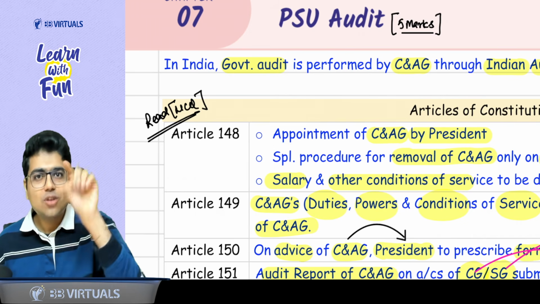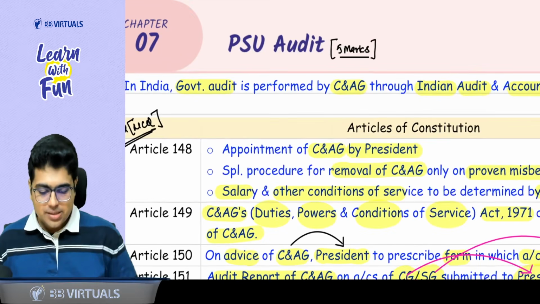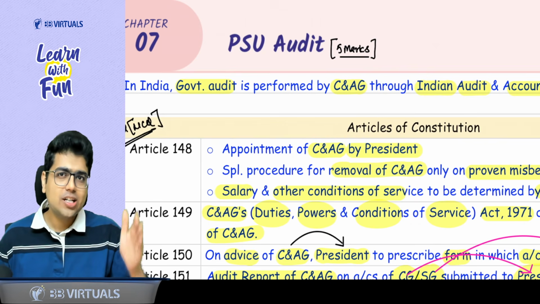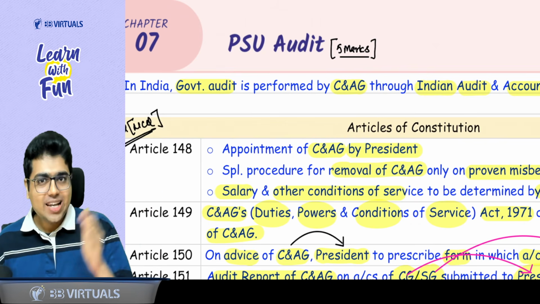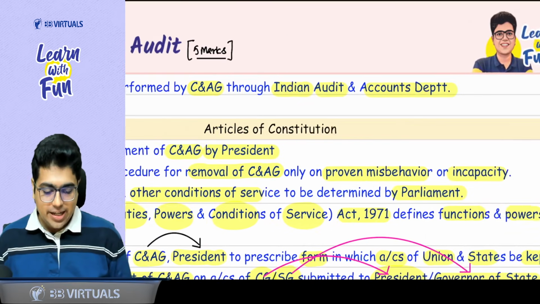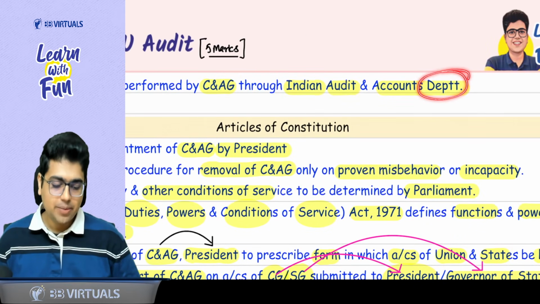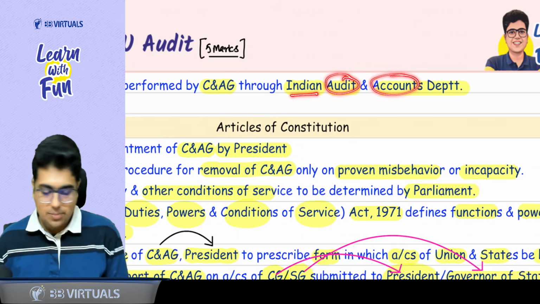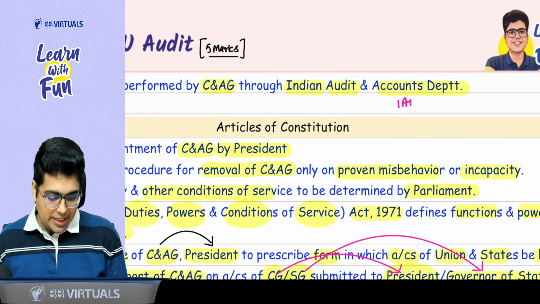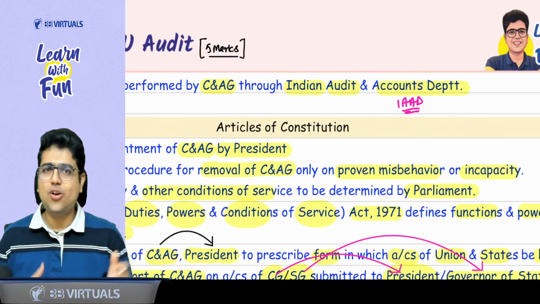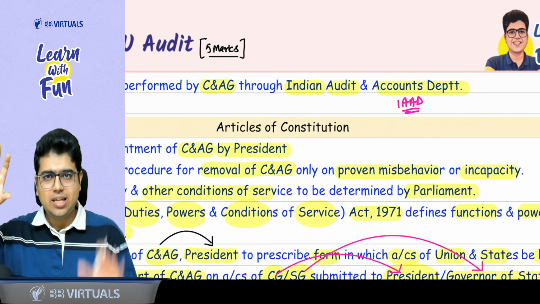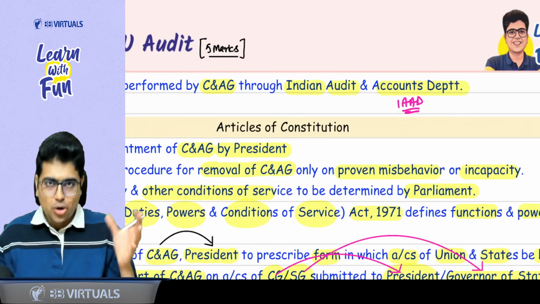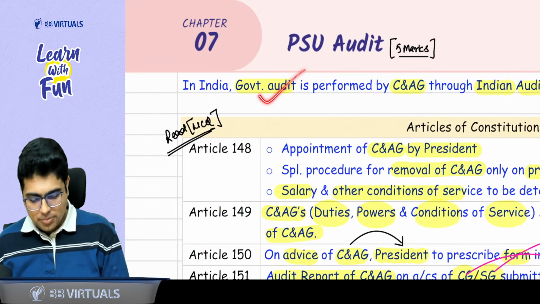Now, who takes care of this government audit? There is a person called C&AG, Comptroller and Auditor General of India, and under him there is a department. What is this department? Indian Audit and Accounts Department. We will call it IAAD. So C&AG along with the Indian Audit and Accounts Department, together they are called the audit body. They take care of the government audit.